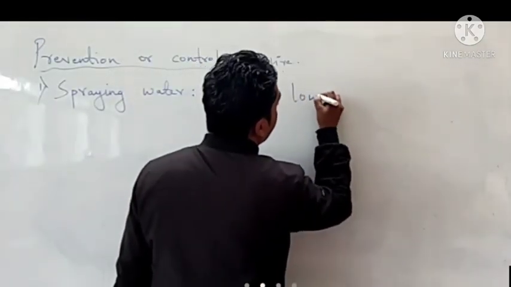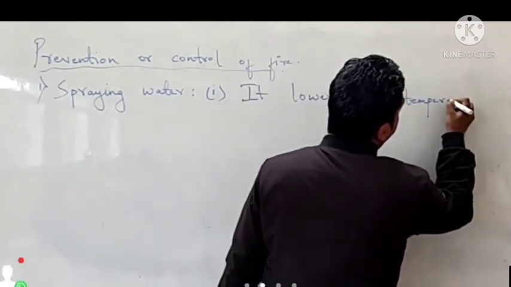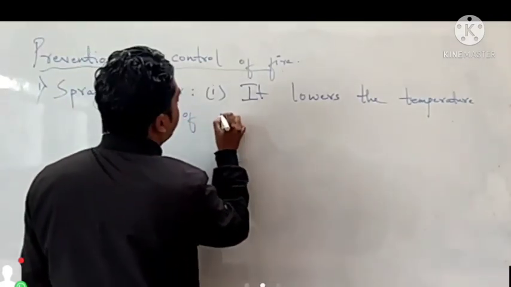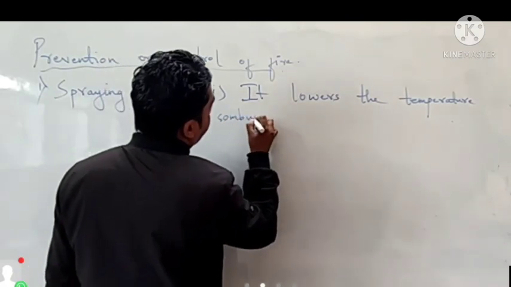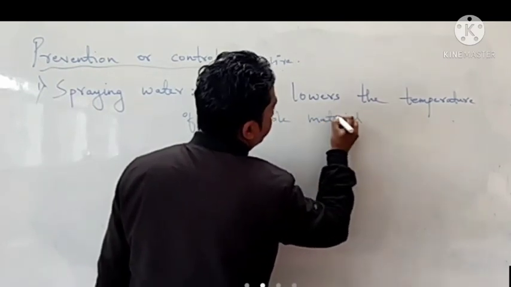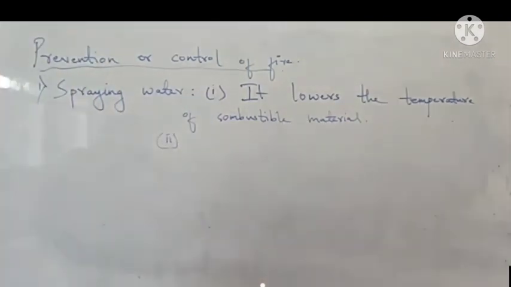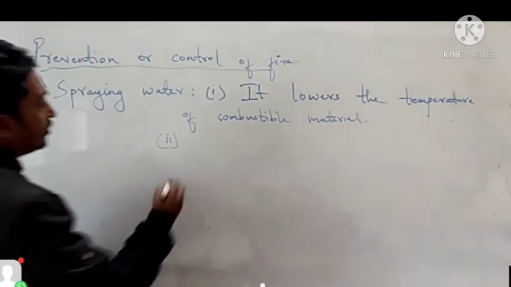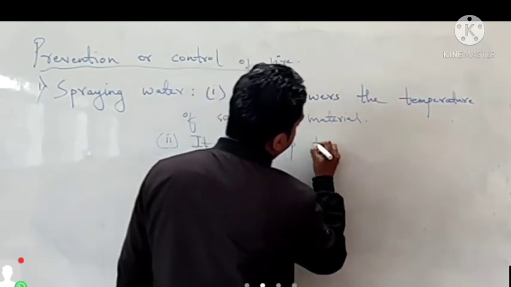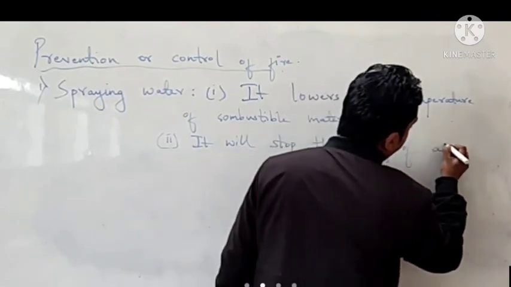It lowers the temperature of the combustible material. Number two, it will stop the supply of air.